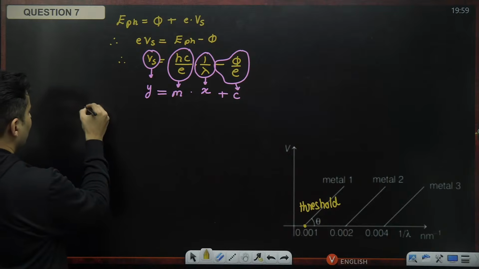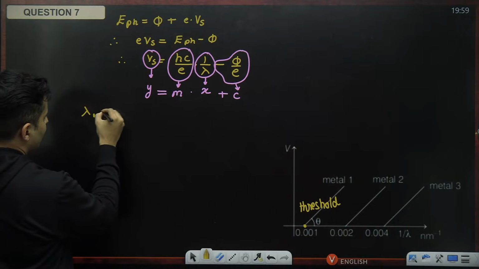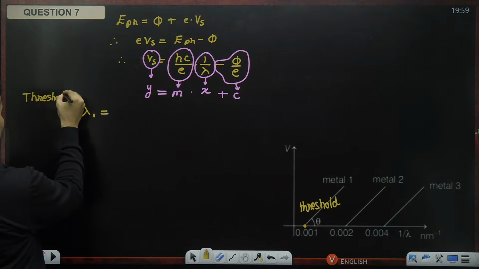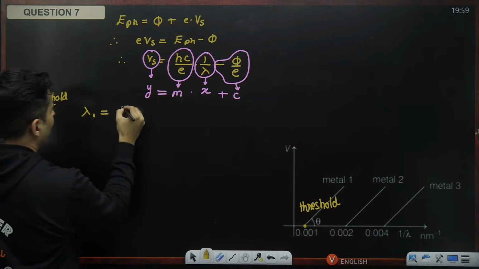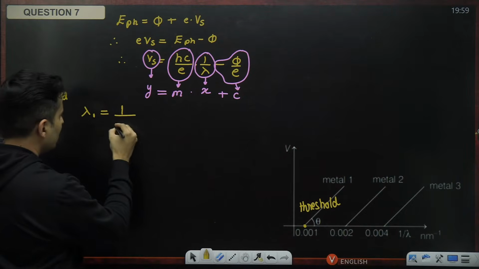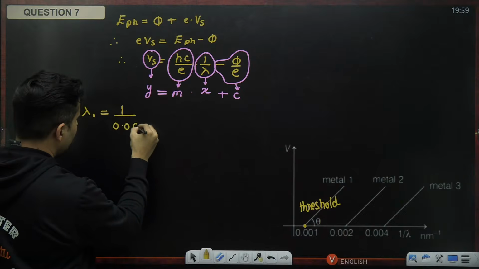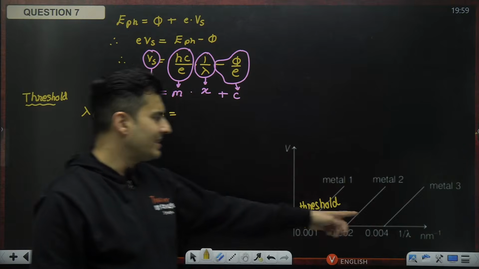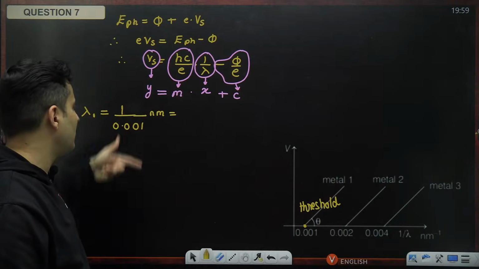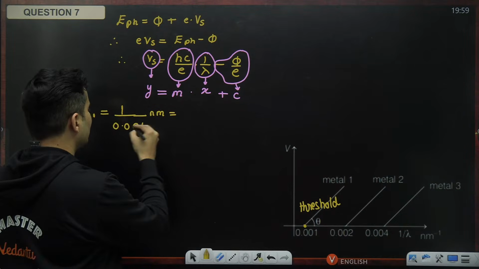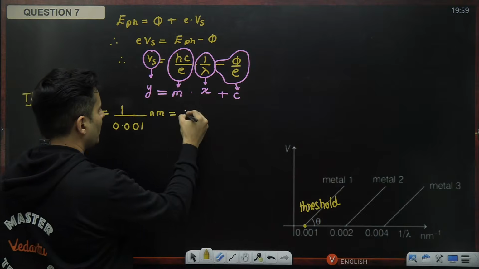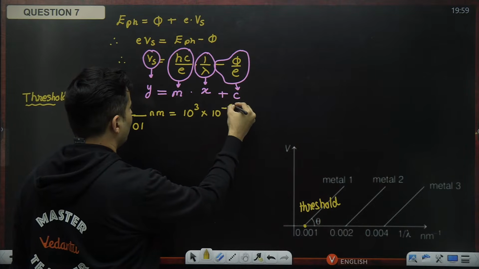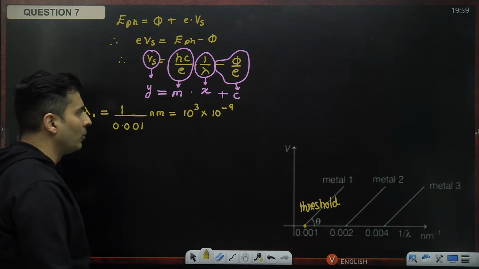So lambda 1 for threshold will be 1 by 0.001, everything in nanometers, because this was nanometer inverse. This is 10 to the power negative 3, so it becomes 10 to the power positive 3 multiplied by 10 to the power minus 9.